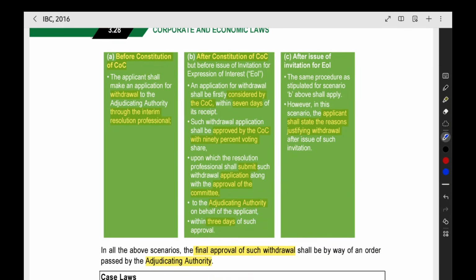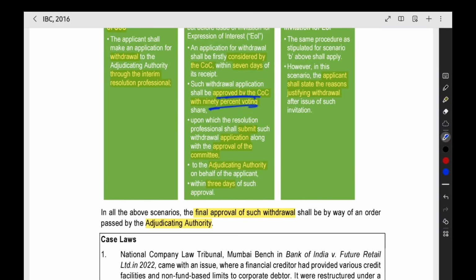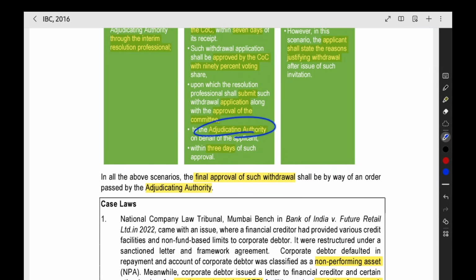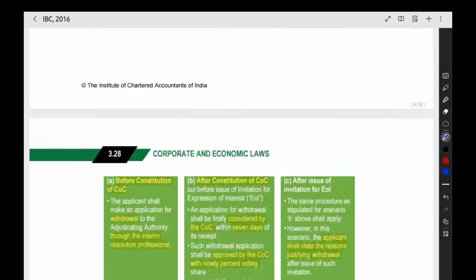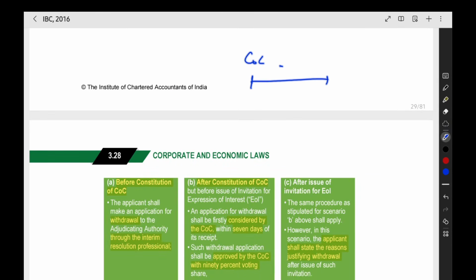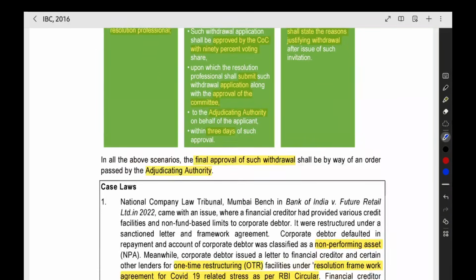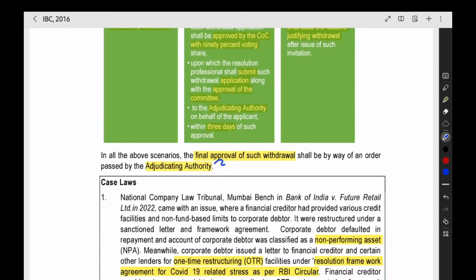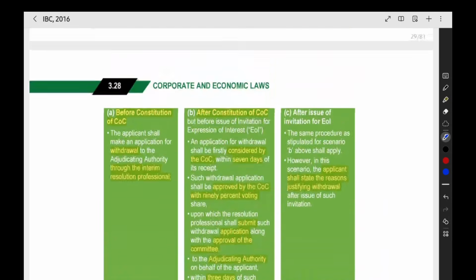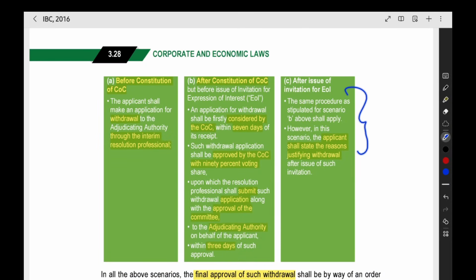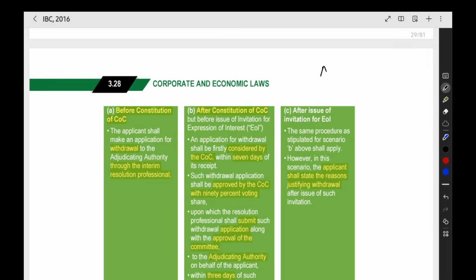After the constitution of the COC, after creating the committee of creditors, you have to give the application for withdrawal to the committee, and it should be approved by the committee with 90% voting share. Then it will be given to the adjudicating authority, NCLT. Within 3 days of the committee of creditors' approval, you have to give it to the NCLT. Then NCLT will approve it. The final approval will be by NCLT order only. Then here, this also applies after the invitation of expression of interest, that is, after the invitation for the resolution plan.